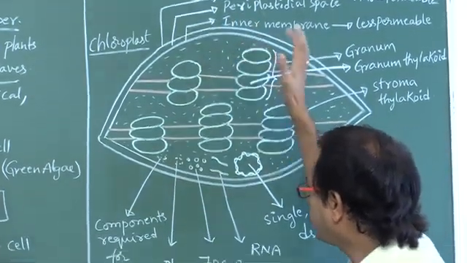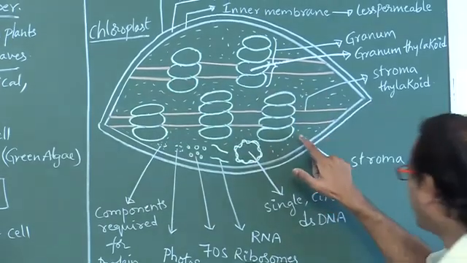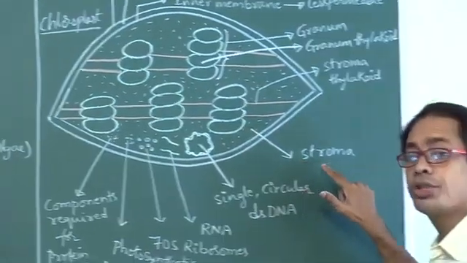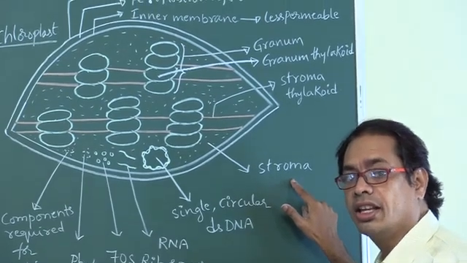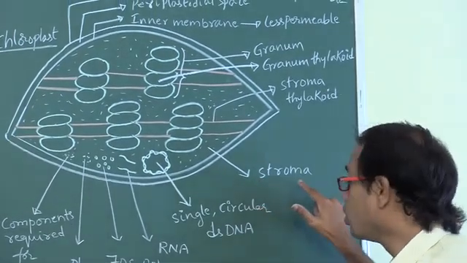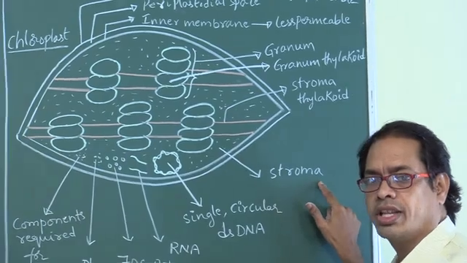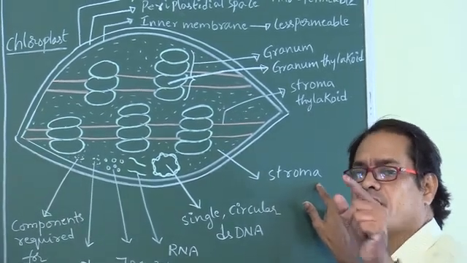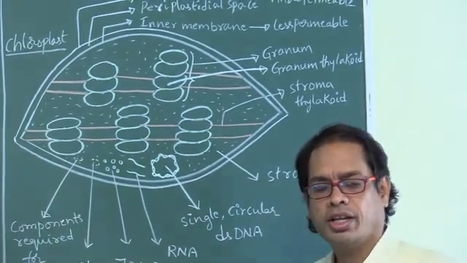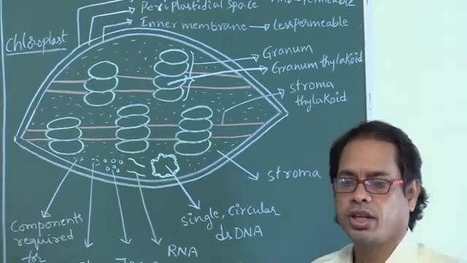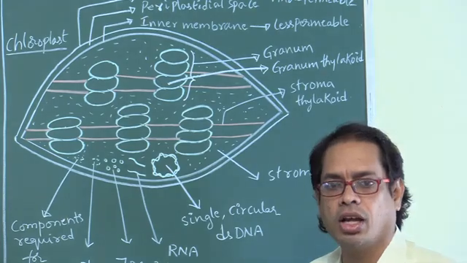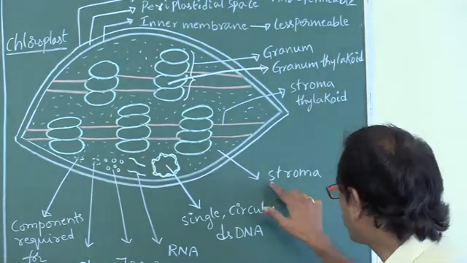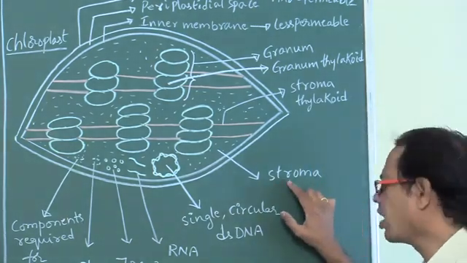Inside the inner membrane, that is inside the chloroplast, the fluid matrix is present, which is called stroma. The fluid substance present inside the chloroplast is called stroma. Don't say stoma. Stoma is different. Stoma is a component of guard cells. In between the two guard cells, a pore is present. That pore is called stoma. This is stroma. We have to write R.